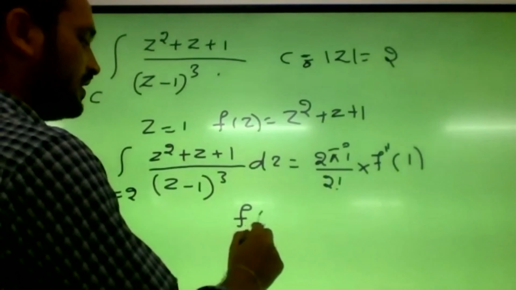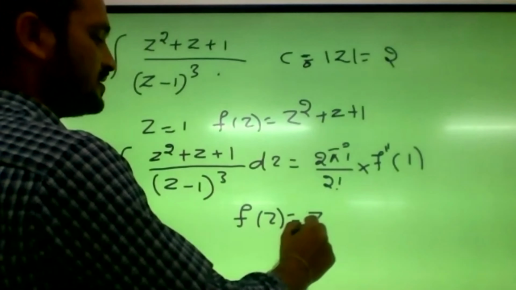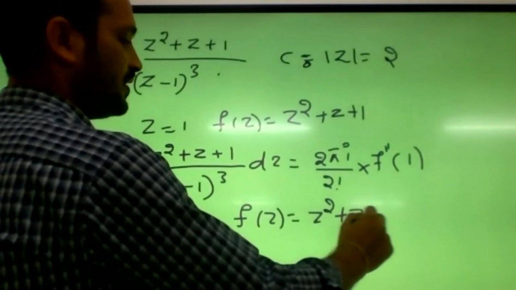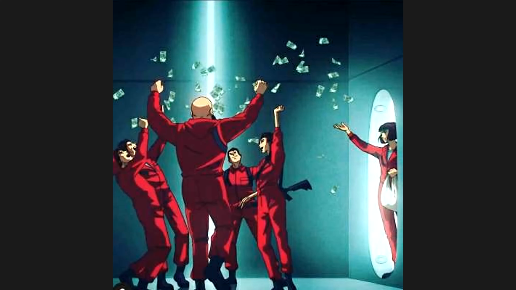The function is f of z equals z square plus z plus 1. If you differentiate z square plus z plus 1, f dash of z will be 2z plus 1. So the double derivative of this, 2z with respect to z, is 2. If you replace z by 1, f double dash of 1 will be 2 only. So then it will become 2 pi i once again.